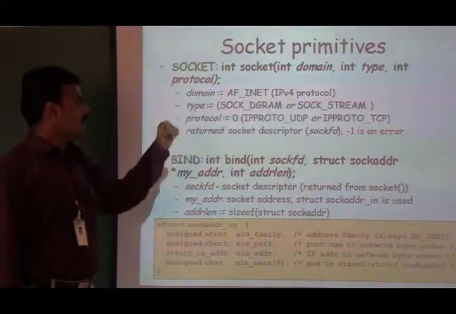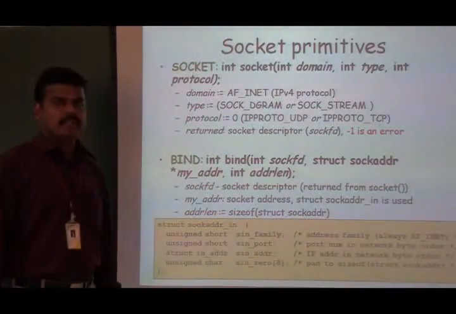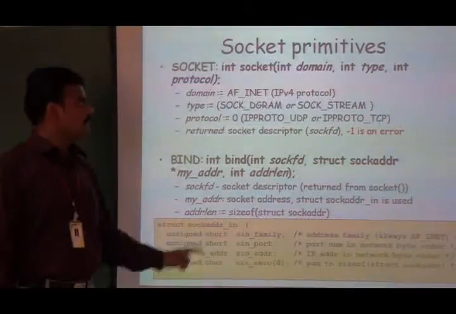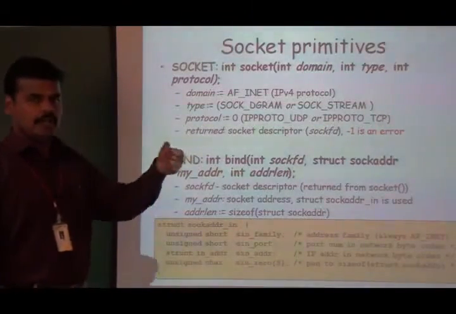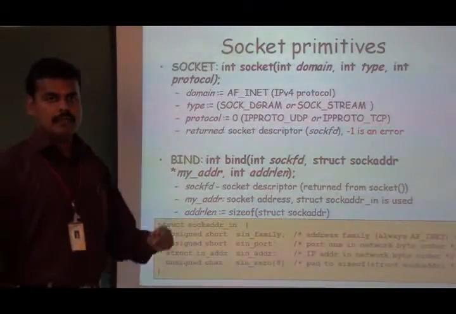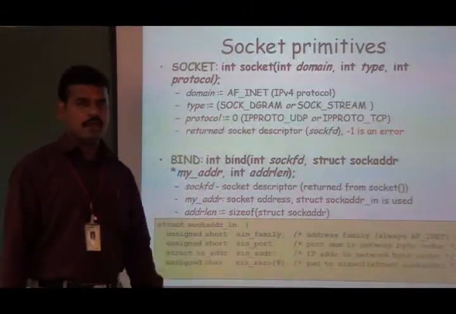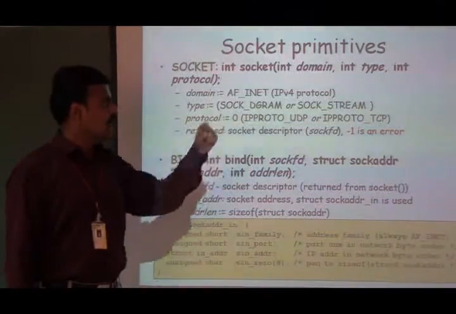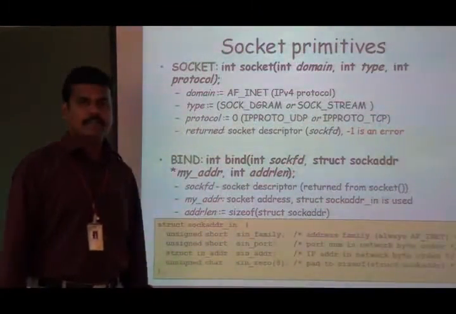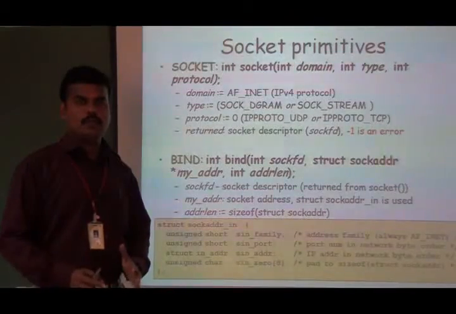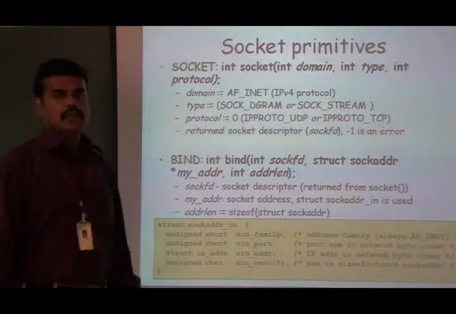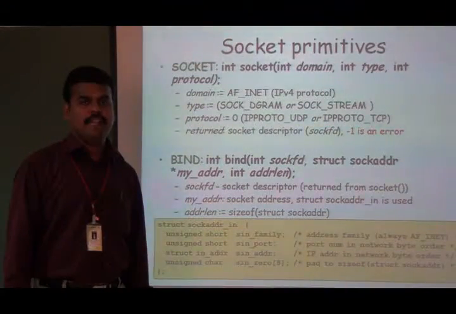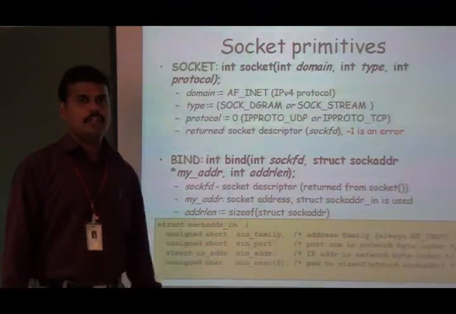So the socket function takes 3 different arguments. The first argument is an integer. It is used to define which domain the particular socket belongs to, or which protocol family it belongs to. The second argument defines which type the particular socket belongs to. The last one defines what type of protocol we have to use for the particular socket.